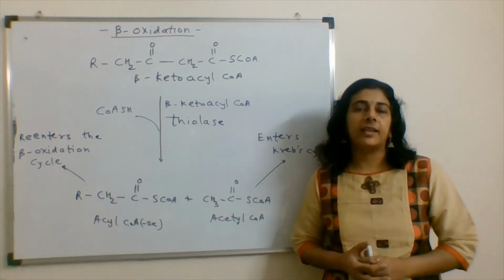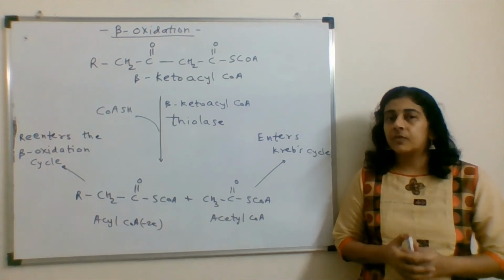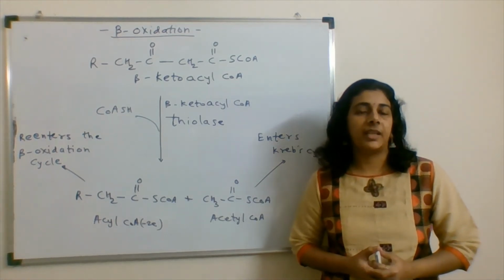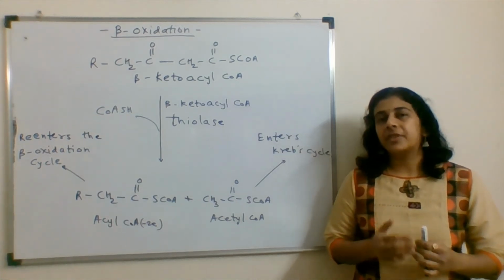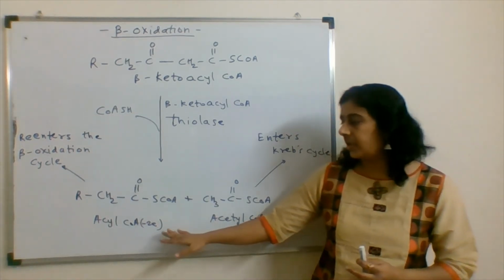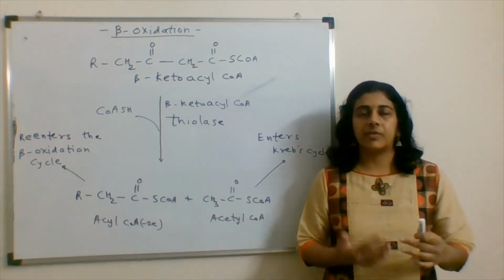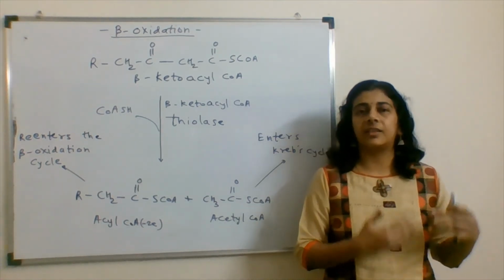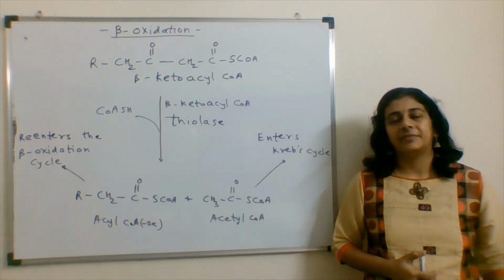If we take the example of palmitic acid, it's a 16 carbon compound. So for the complete degradation of palmitic acid, there would be a requirement of 7 cycles. And after 7 cycles, the acyl CoA, a 2 carbon compound, and the acetyl CoA, which will be formed at every cycle, will enter the TCA cycle.